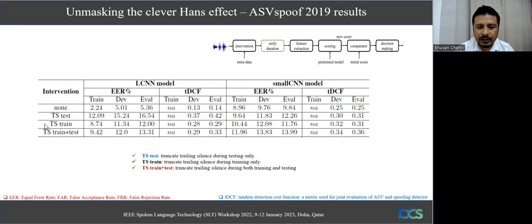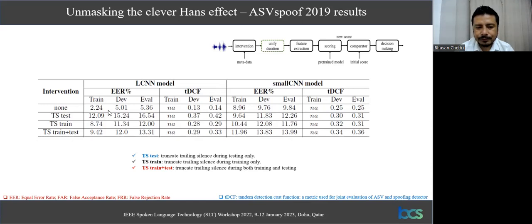The other one, TS train, denotes intervention during training only. This means we keep the test files as they are, but we train the model by removing the trailing silence distribution. And the last one is where we do this intervention at both training time and test time. So this is what should actually be the case.